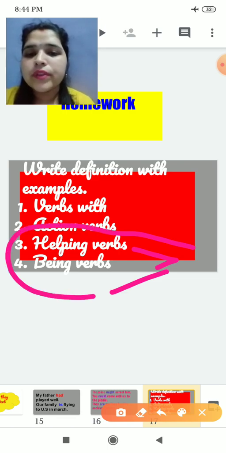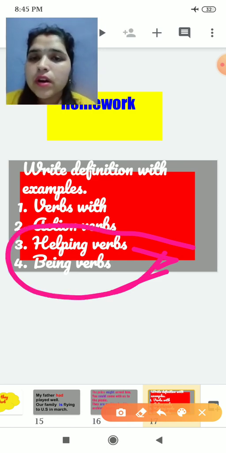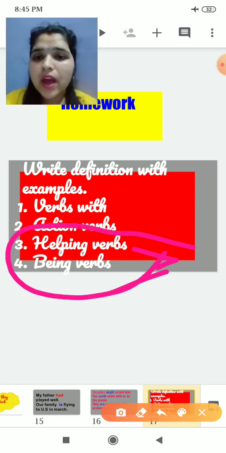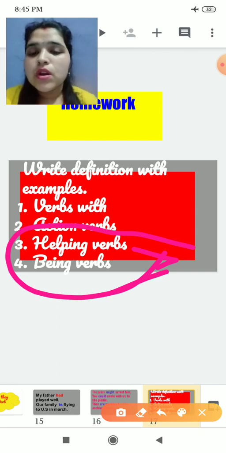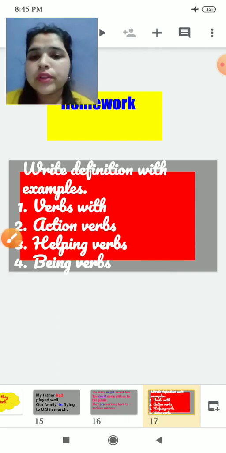Verbs we also discussed today, and action verbs I discussed in our first video, the previous video. So you have to write down the definitions of these four things with examples, and learn the topics we have discussed so far.